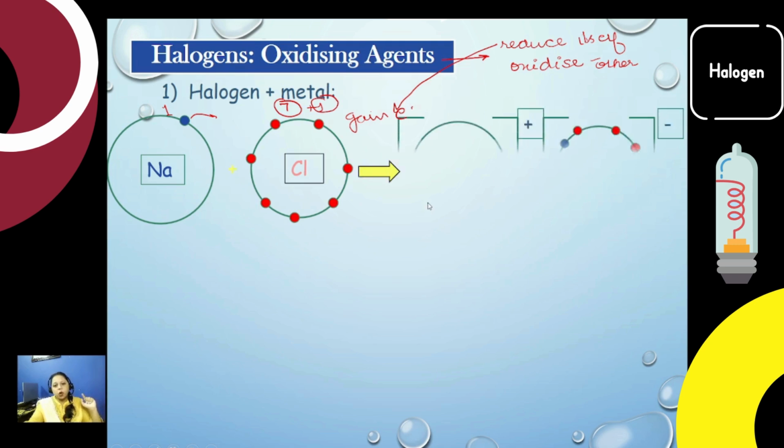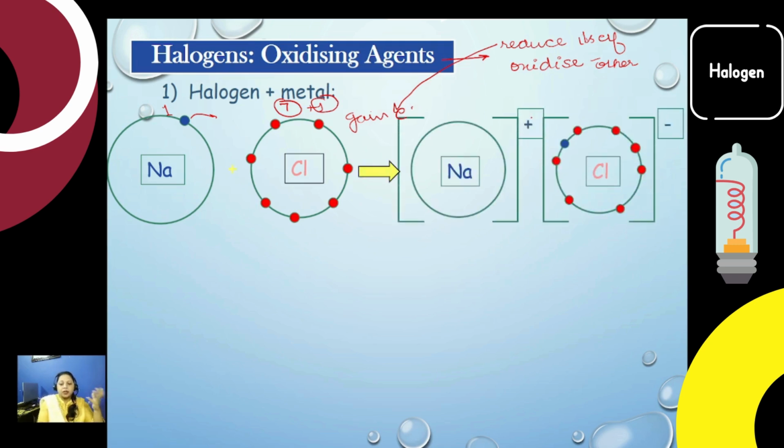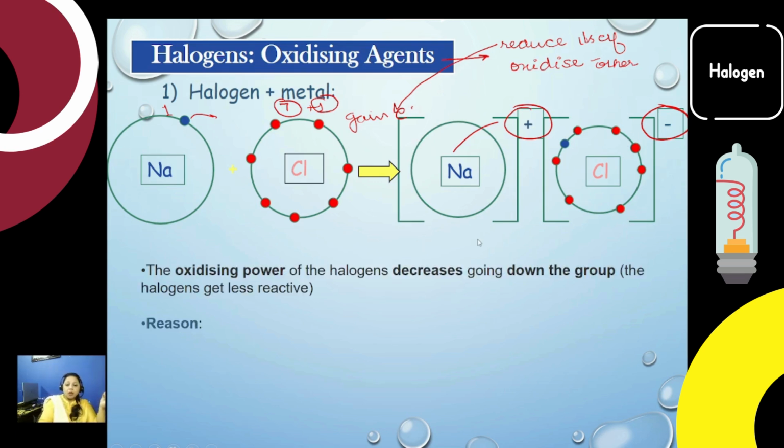When the electrons are exchanged, as a result sodium would have a positive 1 charge while chloride would have a minus 1 charge. That is simple; that is how halogens act as oxidizing agents. The oxidizing power of halogens decreases down the group because it is difficult to get the electron.